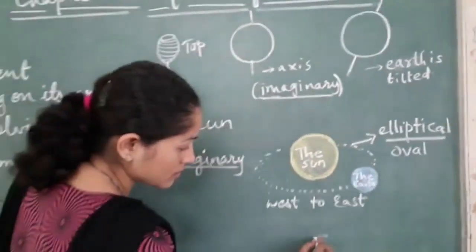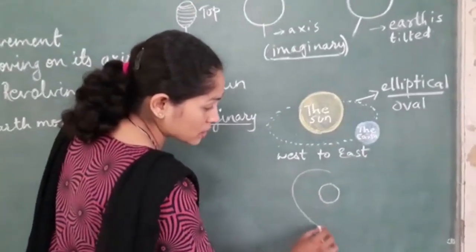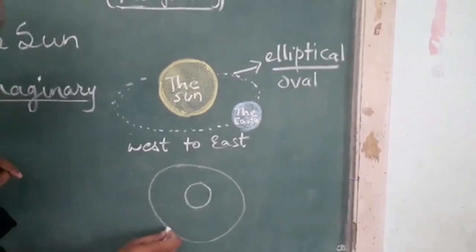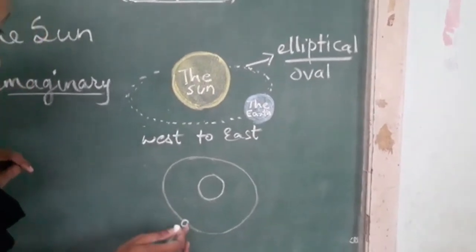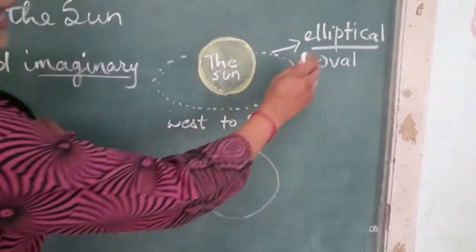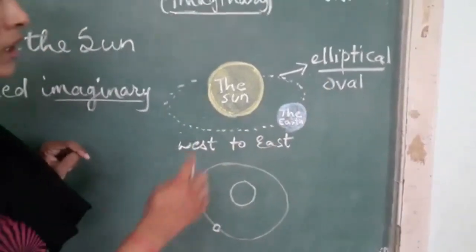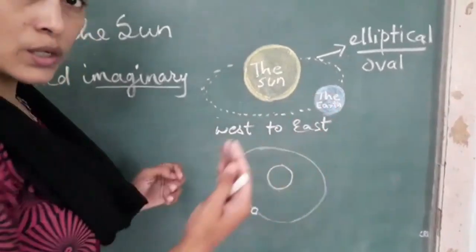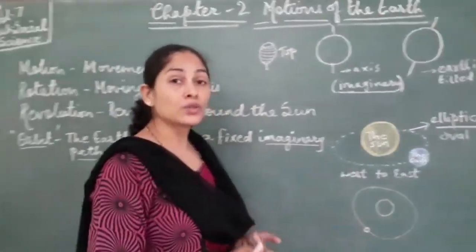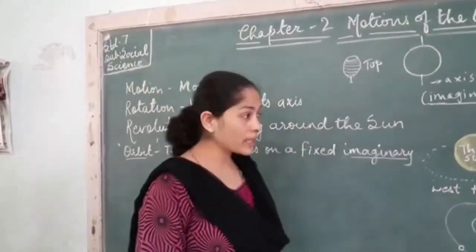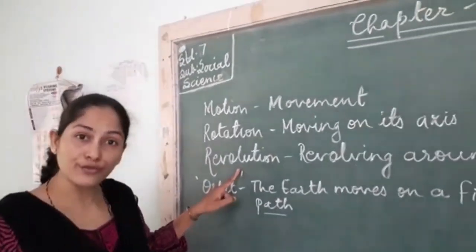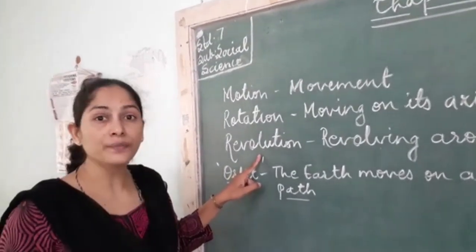It is not circle. This is the sun, and if the earth is moving in a circular motion, what will happen? Throughout the year, this is earth. Throughout the year, the distance will remain the same. So the elliptical shape, due to which the earth comes near to the sun and goes far from the sun, and that is how the seasons occur. Okay, so rotation and revolution we have learned in brief. In detail we will learn now.